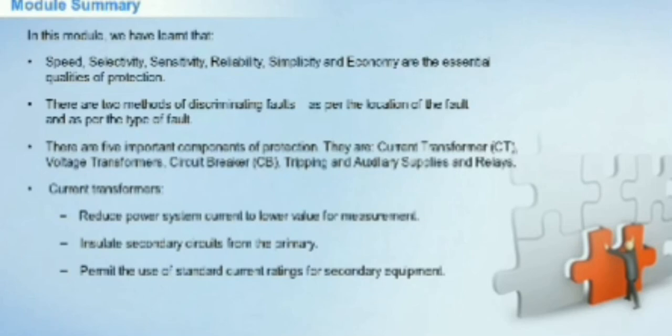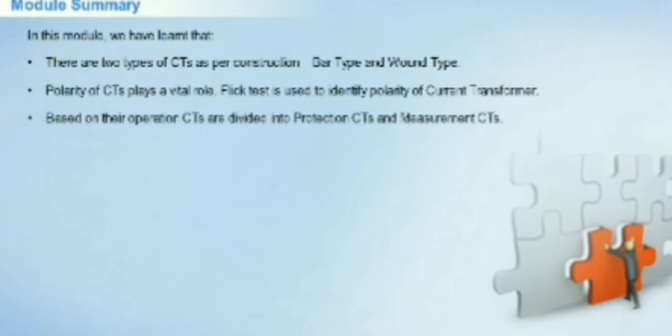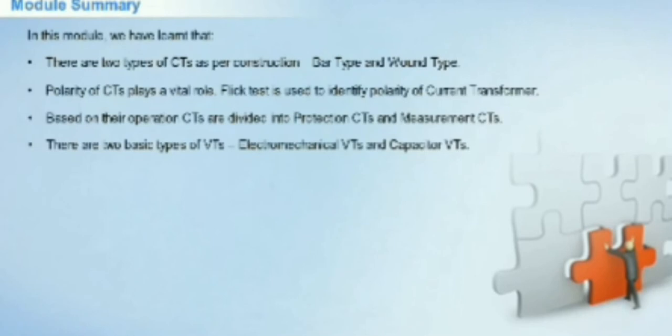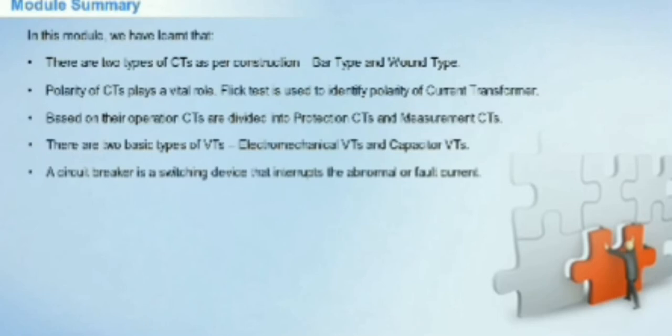There are 2 types of CTs as per construction: bar type and wound type. Polarity of CTs plays a vital role. Flick test is used to identify polarity of current transformers. Based on their operation, CTs are divided into protection CTs and measurement CTs. There are 2 basic types of VTs: electromechanical VTs and capacitor VTs. A circuit breaker is a switching device that interrupts the abnormal or fault current.